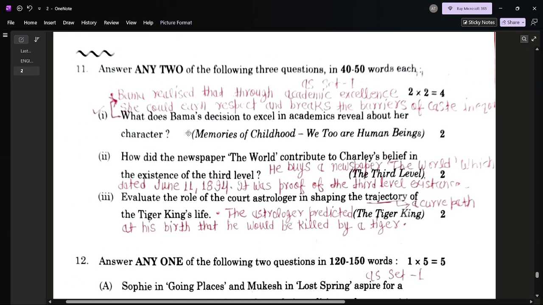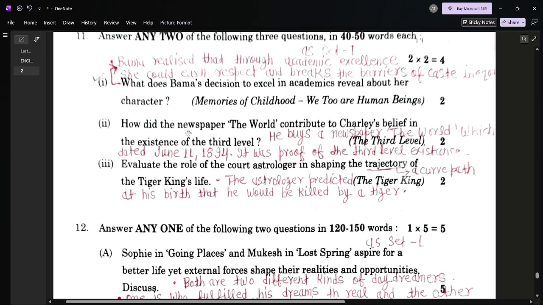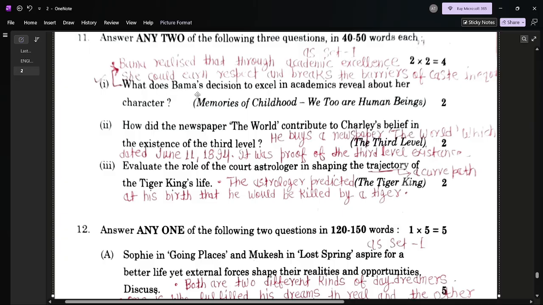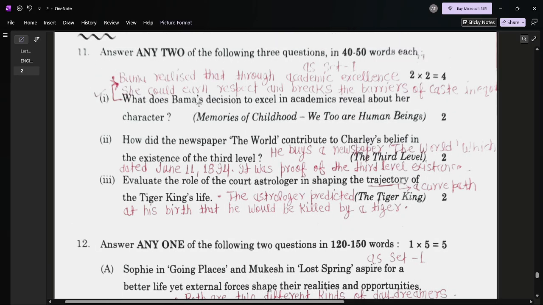Question number 11. This is also a short answer type question, 40 to 50 words. All these questions have been asked from the Vistas book. First question is, what does Bama's decision to excel in academics reveal about her character? Memories of Childhood. So here, Bama realized that through academic excellence she could earn respect and break the barriers of caste and inequality. This question number 11 and all three questions were also asked in set 1.